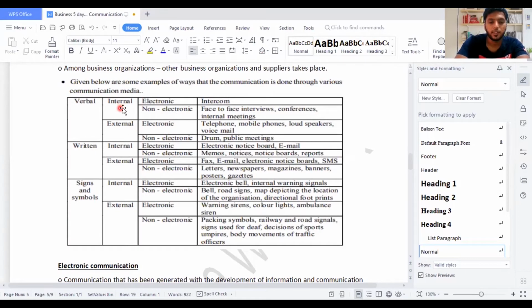You might see in internal electronic is intercom. What's intercom? Within the organization, you use a media to communicate. That interface media which you are using within the organization to communicate is said to be intercom. Non-electronic inside the organization.